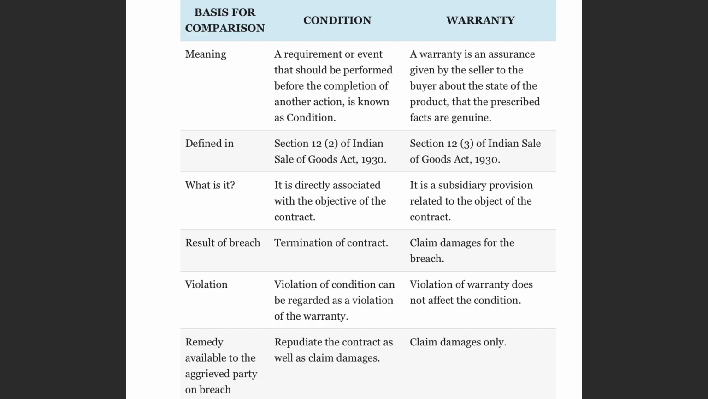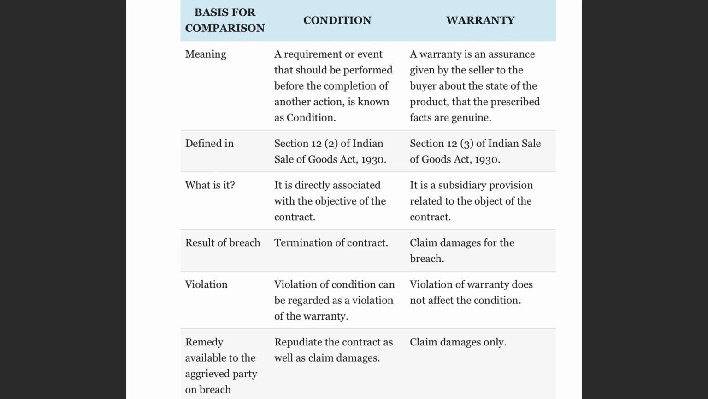Let's look at the differences between condition and warranty. What is the meaning of condition? It is a requirement or an event that should be performed before the completion of another action. In simple words, a condition is a requirement or basic necessity for a good to effectively perform. What is warranty? It is an assurance given by the seller to the buyer about the state of the product, that the prescribed facts are genuine.